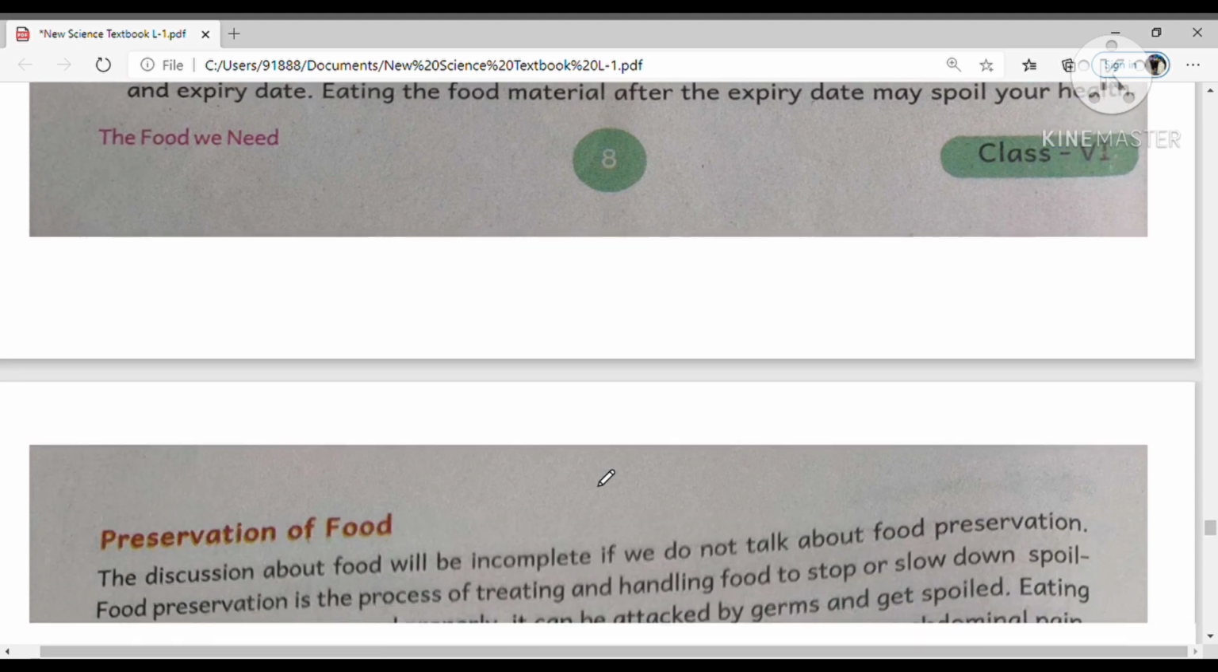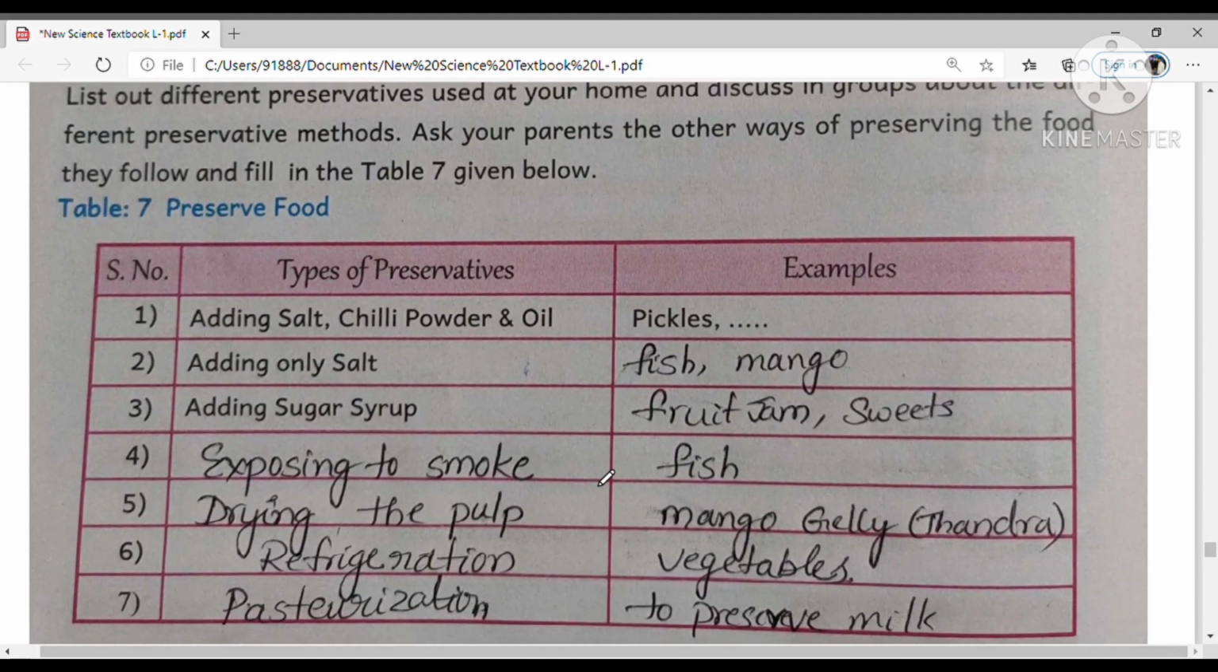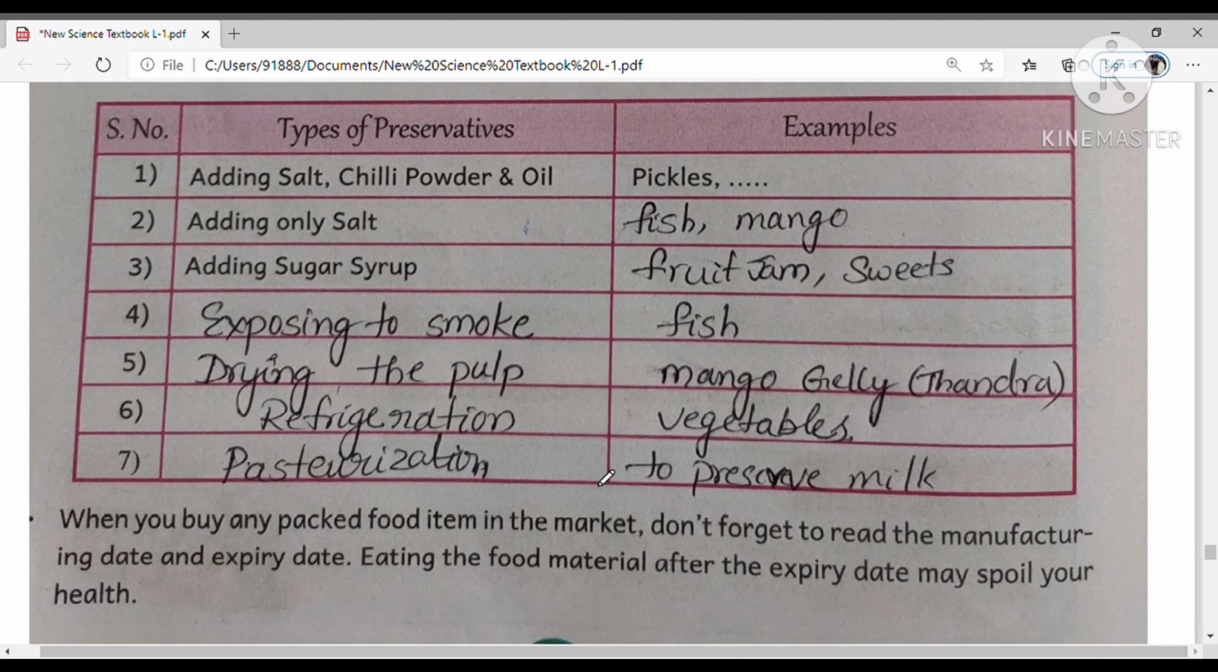See carefully and observe. Adding salt, chili powder and oil: this one is over. Adding only salt.